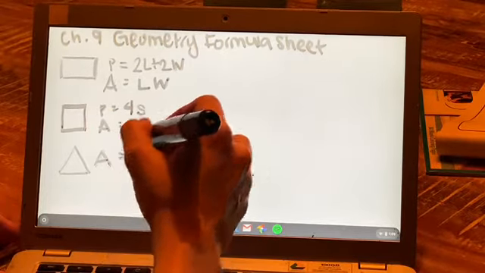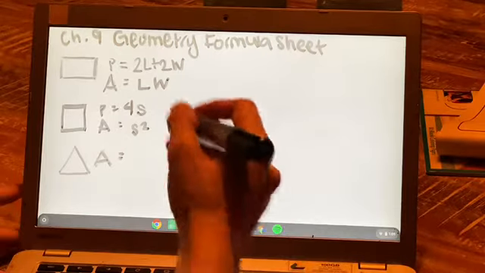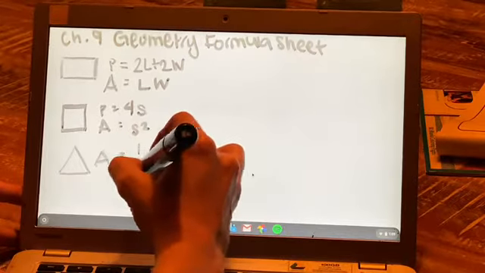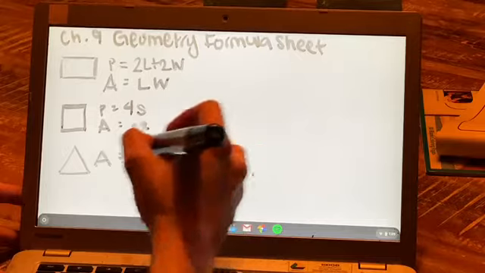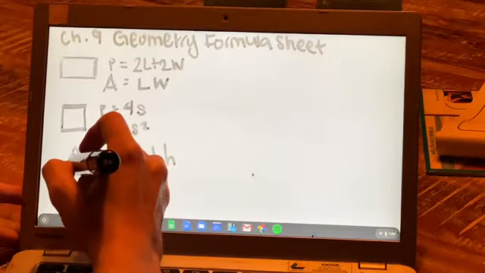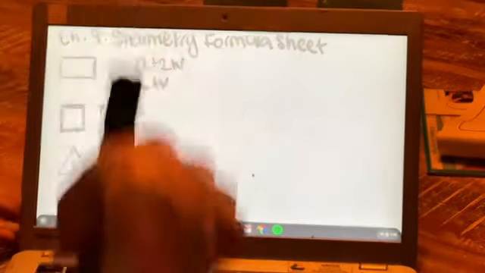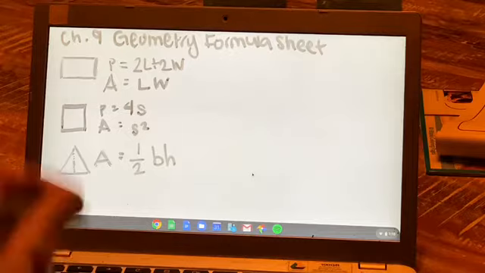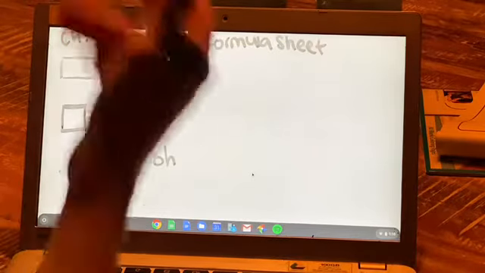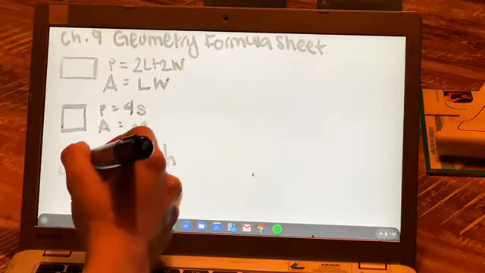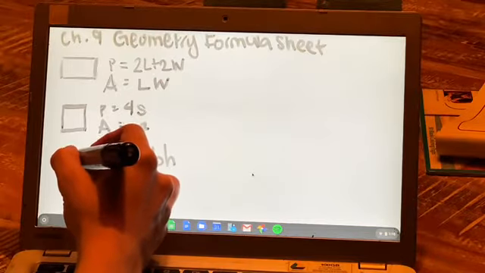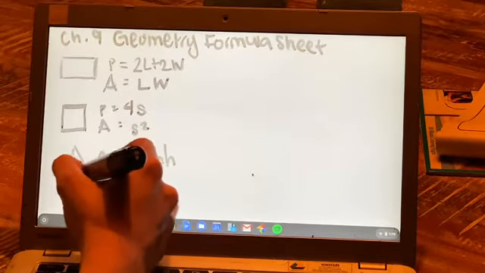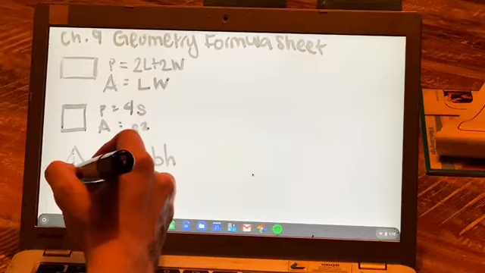So how do you find the area of a triangle? 1/2 base times height, right? The height is the 90-degree dotted line. Either one of the sides is showing you the height, or in this case, you can usually see it marked on the triangle, height. And then the base would be the length of the bottom.